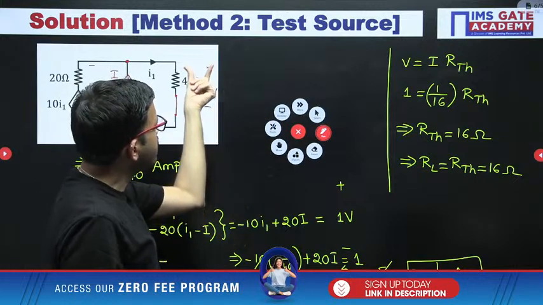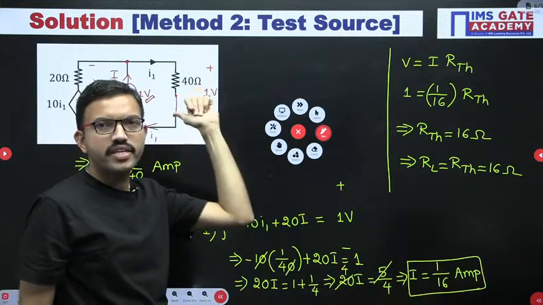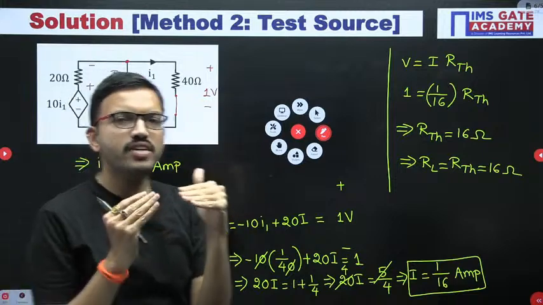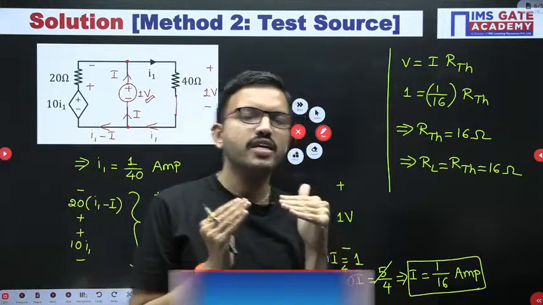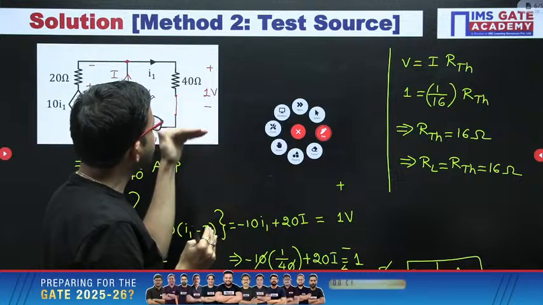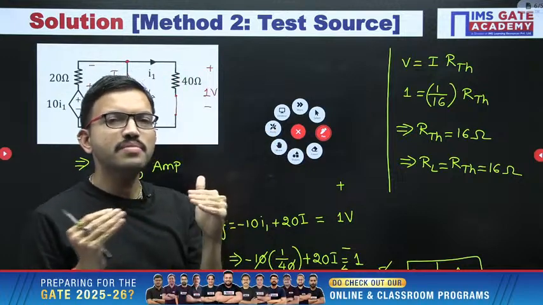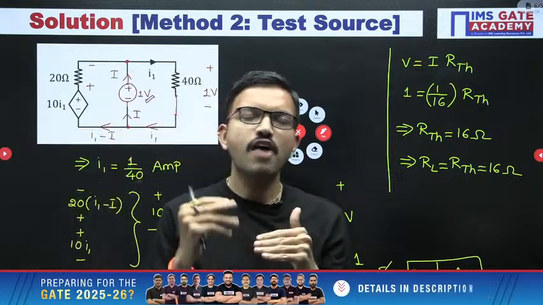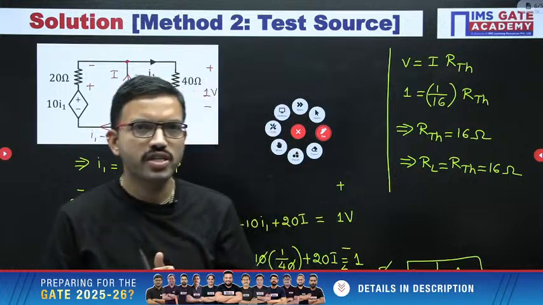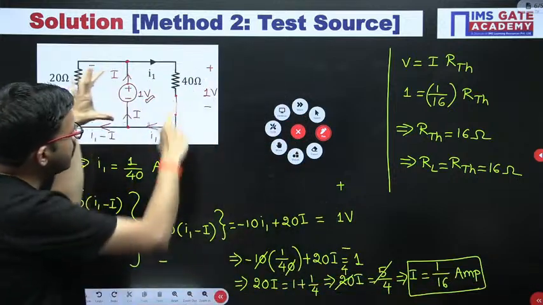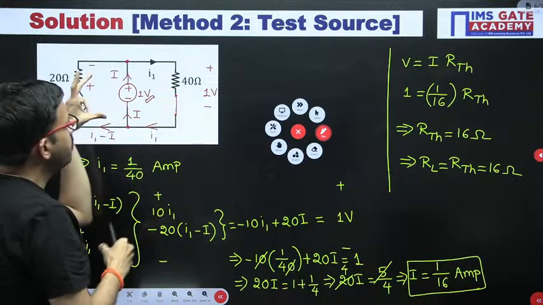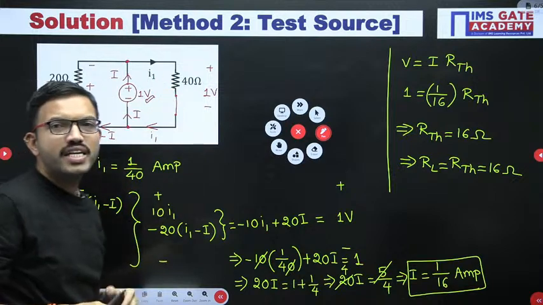After that, by using Ohm's law you can get the voltage across it. Simple logic. Whenever you connect a source in series with a resistor, in series the current will be the same. After that you can use Ohm's law and you get the voltage. And whenever you have a parallel connection like this, in parallel the voltage will be the same. That is the reason you can connect a voltage source.